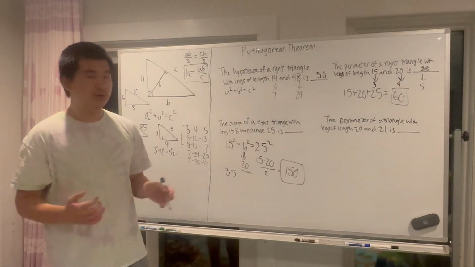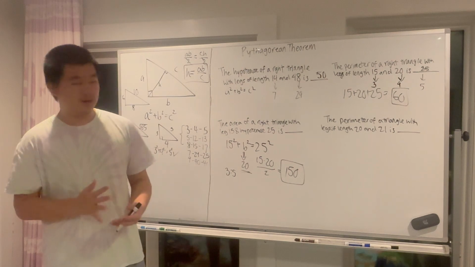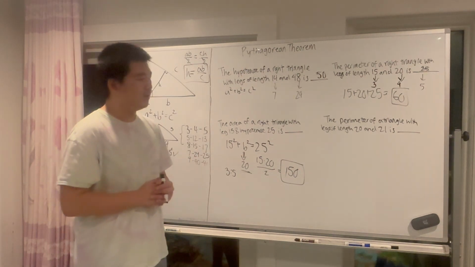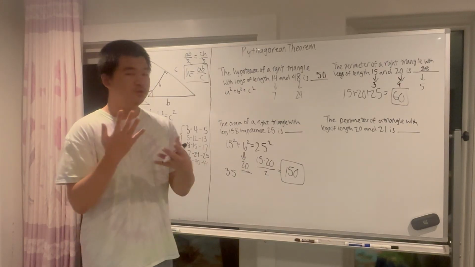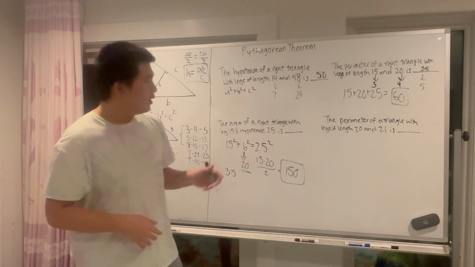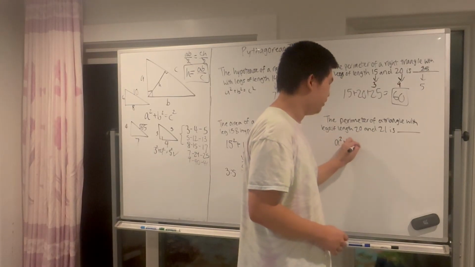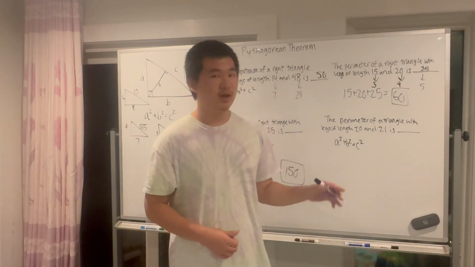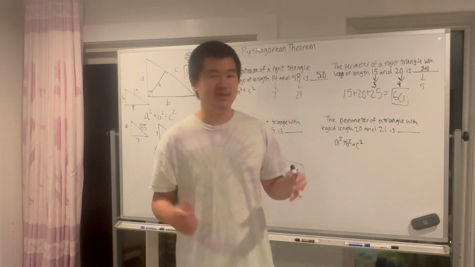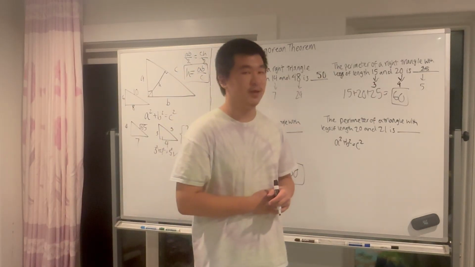Now, our final question is maybe a question that is not super nice. The perimeter of a triangle with legs of length 20 and 21. So once again, they say perimeter, but what you really have to find, the most crucial thing, is the hypotenuse. And here, we may have to use the Pythagorean theorem, because if you look at 20 and 21, they don't share any common divisors. The ratio of 20 to 21 is literally just 20 and 21. So we really do have to use the Pythagorean theorem here.